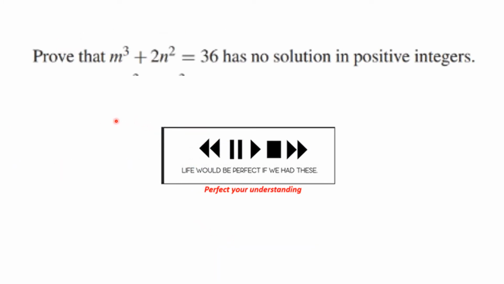Here's another problem for you to do. I'm asking you to prove that m cubed plus 2n squared is equal to 36 has no solutions in the positive integers. You know what to do. Let's see how you did.